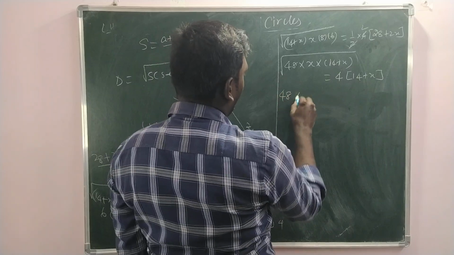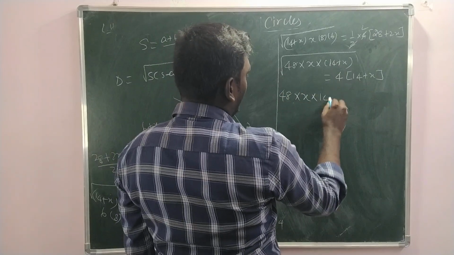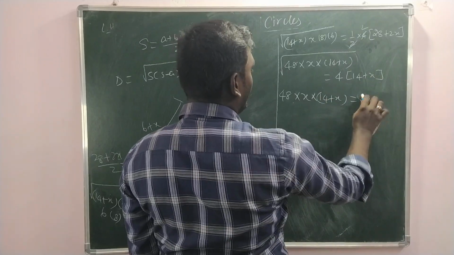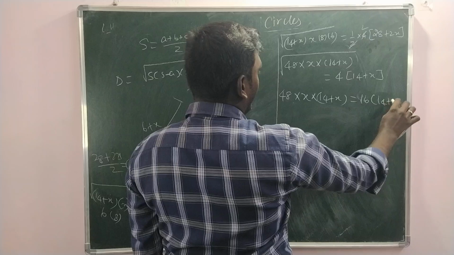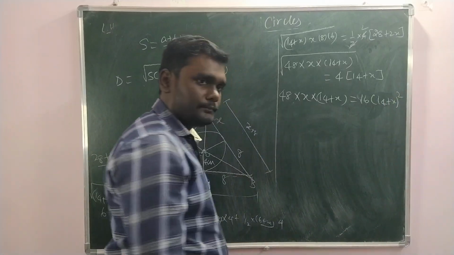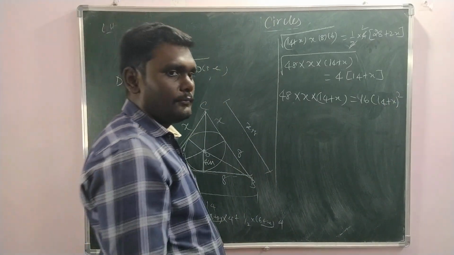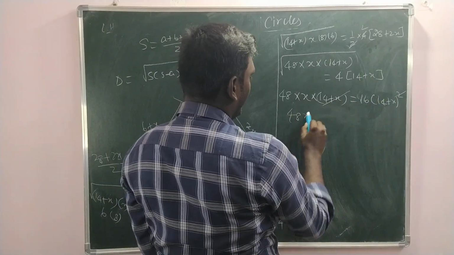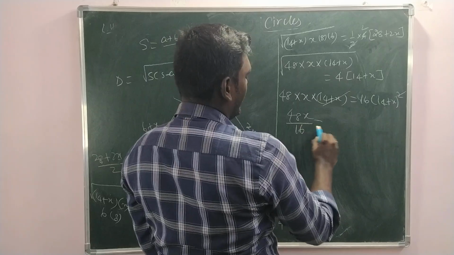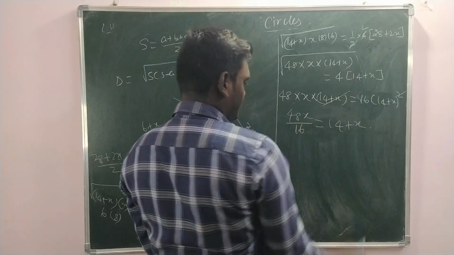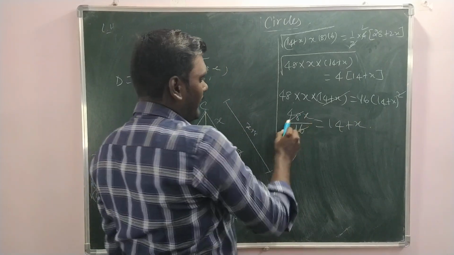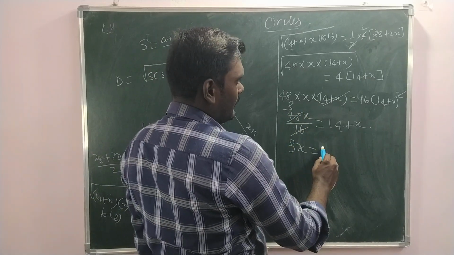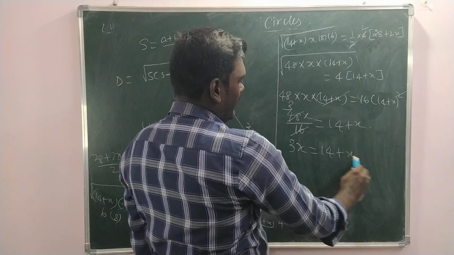When you square on both sides, 48 into x into 14 plus x equals 4 square, that is 16, into 14 plus x whole square. Just simplify this, and this will get cancelled. Here 48x by 16 equals 14 plus x. How much is it? 3 times. Then 3x equals 14 plus x.